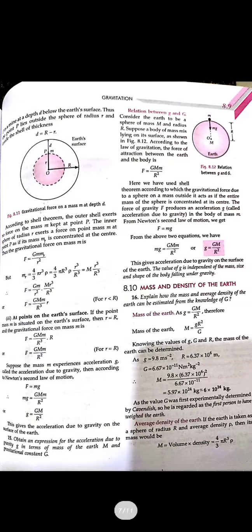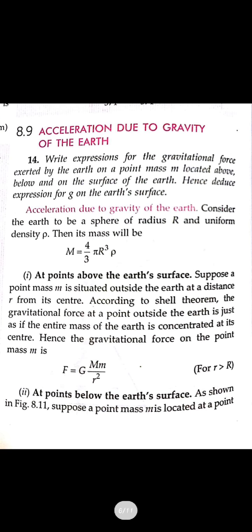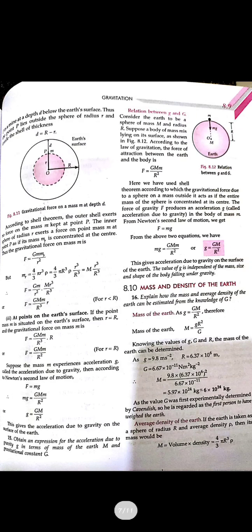Okay. Now if the point is taken below the earth's surface, that is, at a depth below the earth's surface, see, the point m is taken below the earth's surface. So the force will be taken as F is equal to G m1 m2 upon r square, where m2 is the mass of the earth that is enclosed. So here, see, one mass is here and the other mass is of the earth. We have already taken out the mass of the earth, that is 4 by 3 pi r cube into rho, that is density into volume.